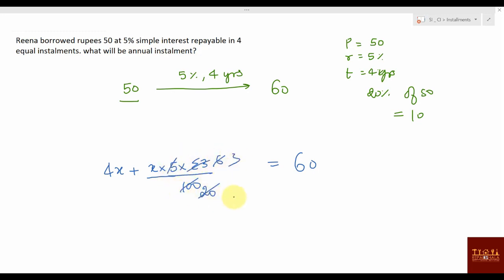So this will be 3 and 10. So 43x by 10 is 60. So x value will be 600 by 43, and this will be your answer. 600 by 43 will be some decimal value. Clear?